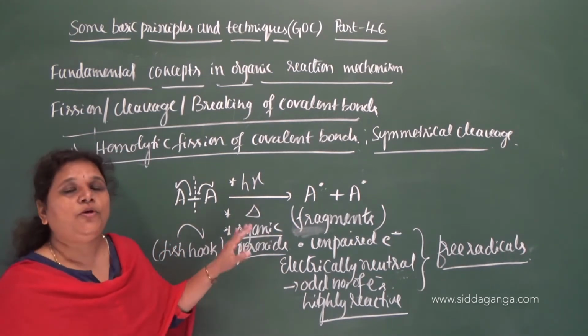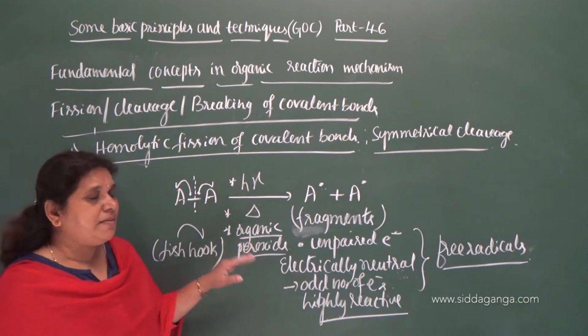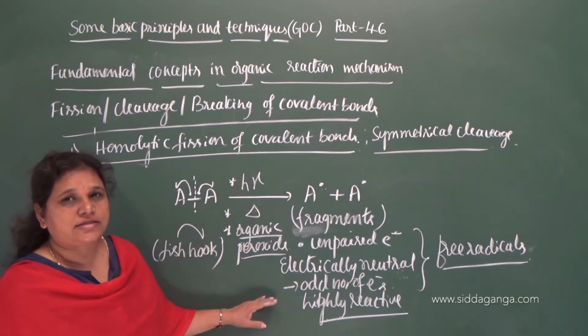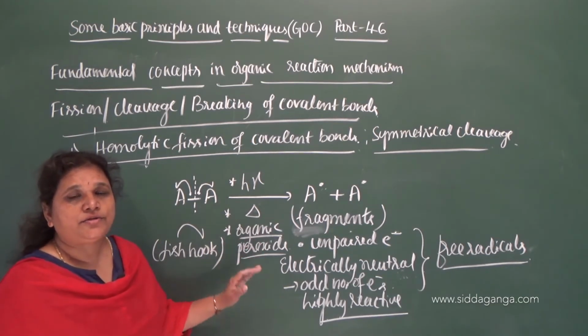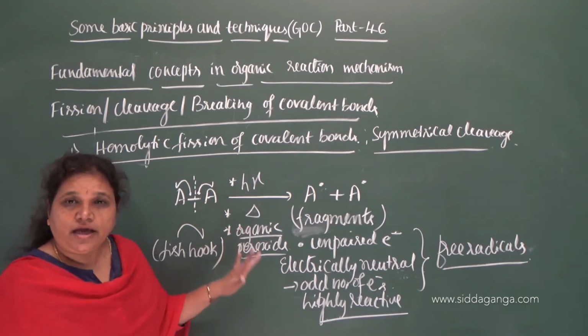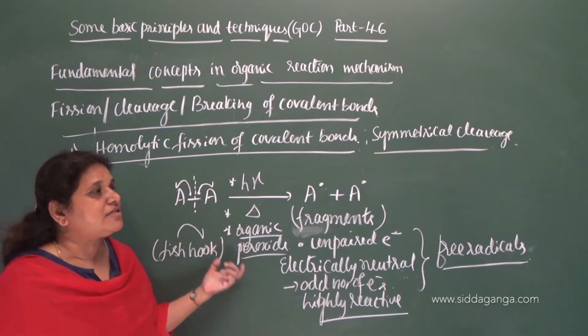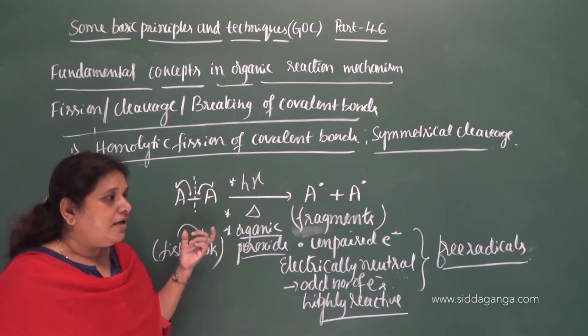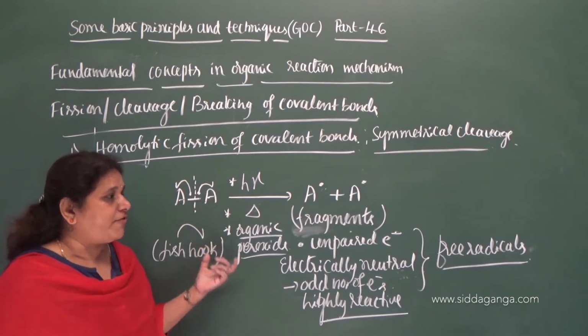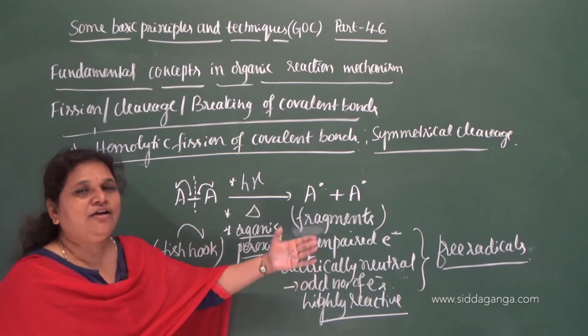In some cases, due to electrolysis, by passing electric current through an aqueous solution, homolytic cleavage also takes place. The symmetrical cleavage takes place, and the fragments so formed are nothing but free radicals.